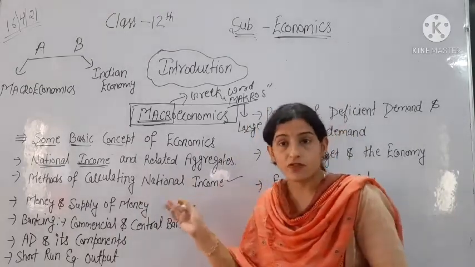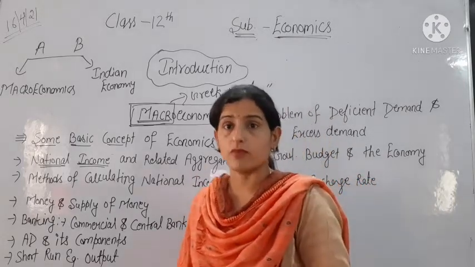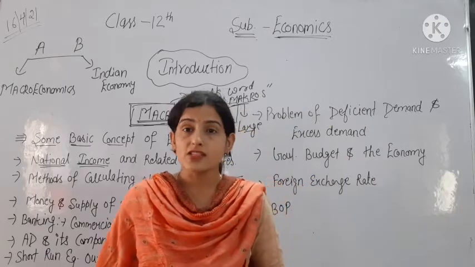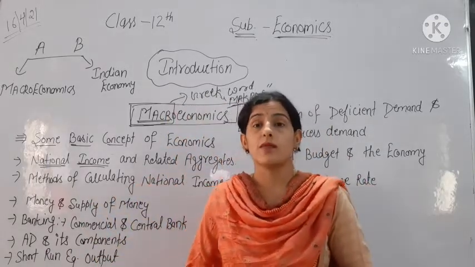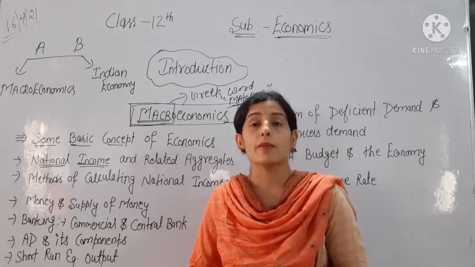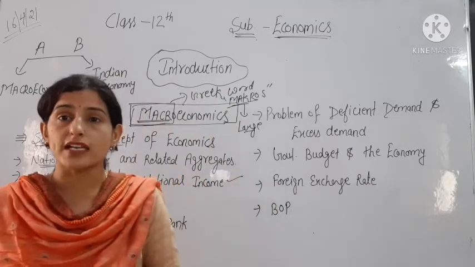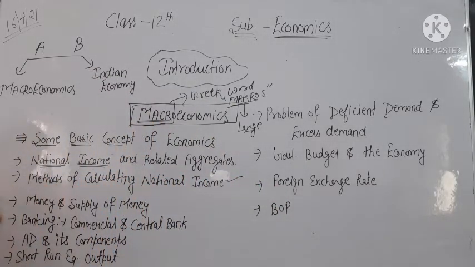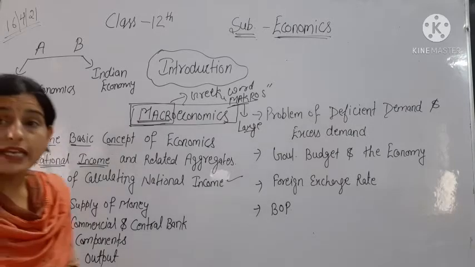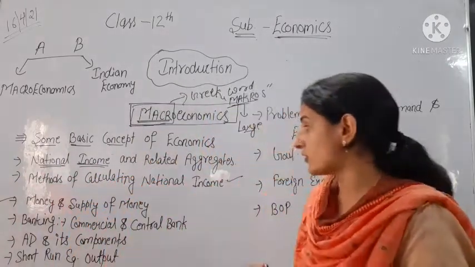Then the next chapter is of methods of calculating national income. In the earlier chapter we discuss what national income is, and in the next chapter, methods of calculating national income, we will discuss how national income is calculated, which methods are used to calculate national income. Then we have money and supply of money. So what is money, meaning of money, functions of money. We will discuss this.